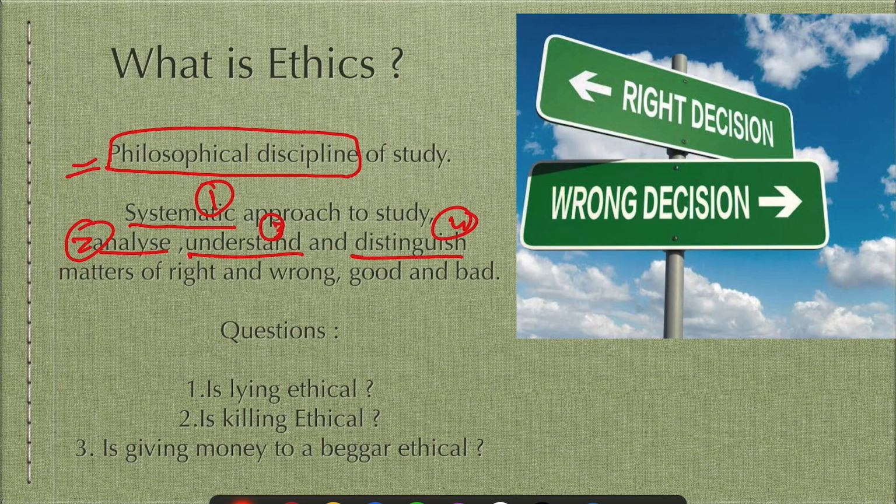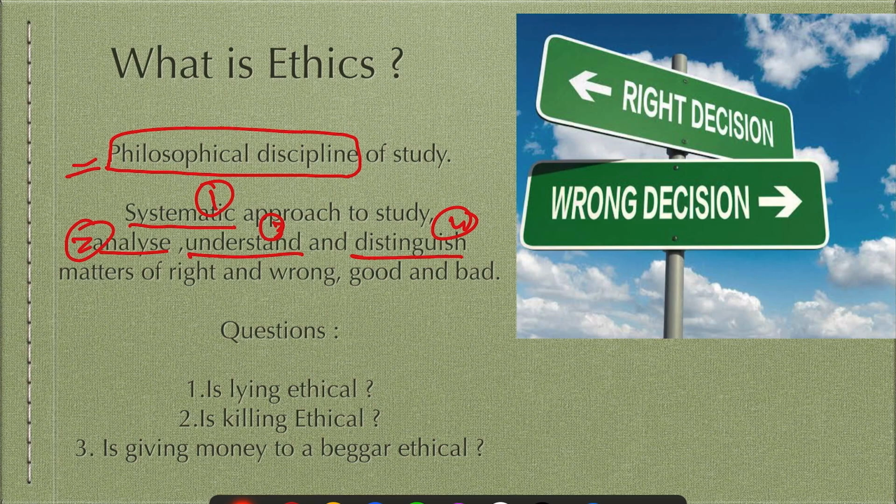Coming to the definition part, it is a systematic approach to study, analyze, understand and distinguish matters of right and wrong, good and bad. So it is a systematic approach. It is not that we have randomly assigned something as right and wrong. It is a rational study. It is not just based on our beliefs or some scripture that we have decided what is right and what is wrong. It is a rational systematic study in which we distinguish between right and wrong.